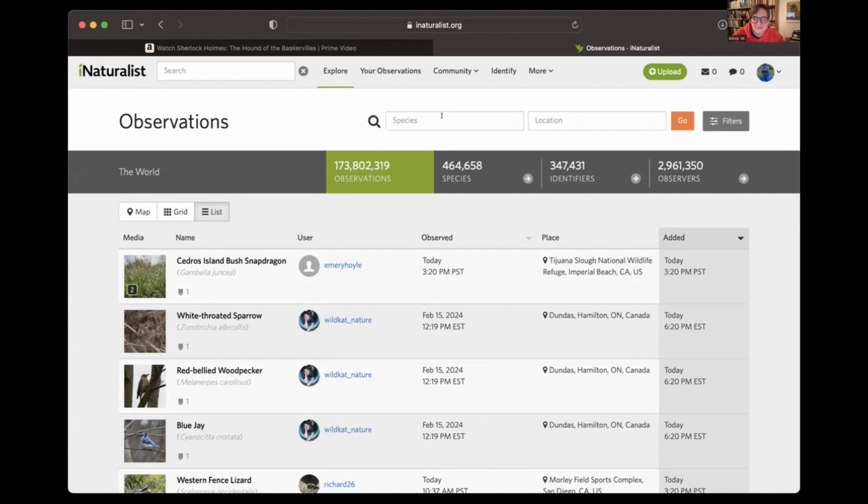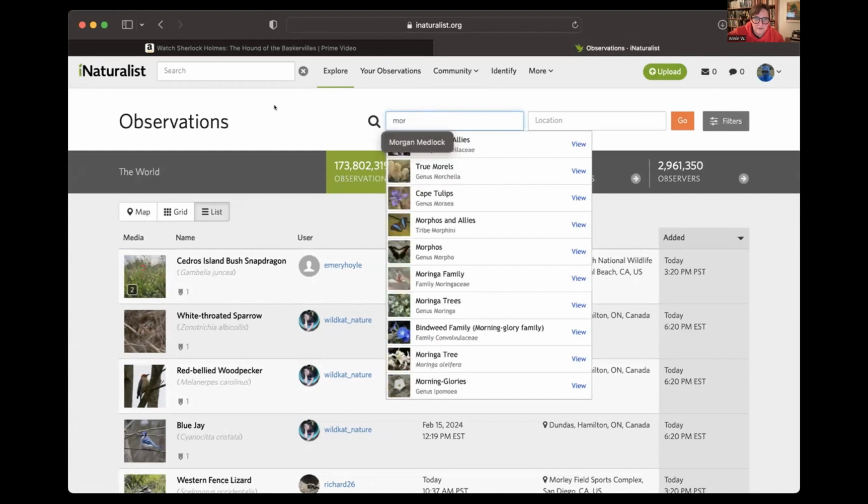So the first thing I'm going to do is click here under species, and I'm going to search MOR. Sorry, that's my friend. So when I did that, I just did MOR, and I got Morels and allies. It's really annoying that my friend's name is coming up here. But okay, Morels and allies. There we go. So if I didn't remember what the genus name, which is Morchella, then I could just write Morel, which is nice. But either way, I'm going to pick the broader.